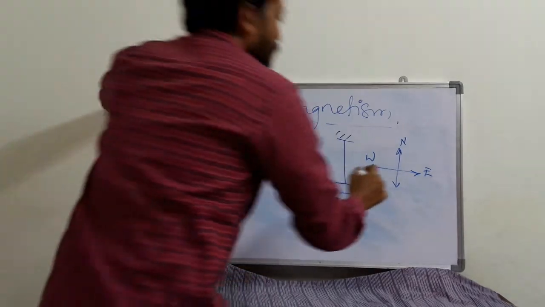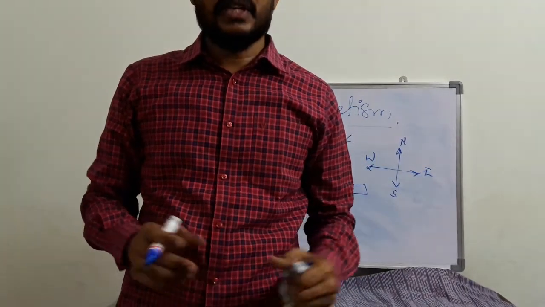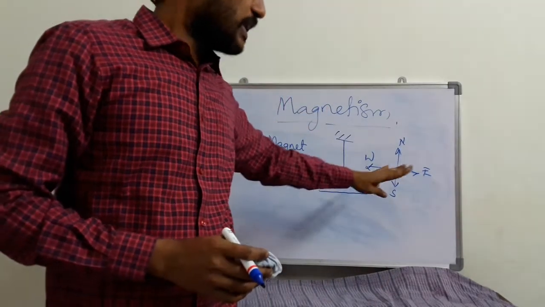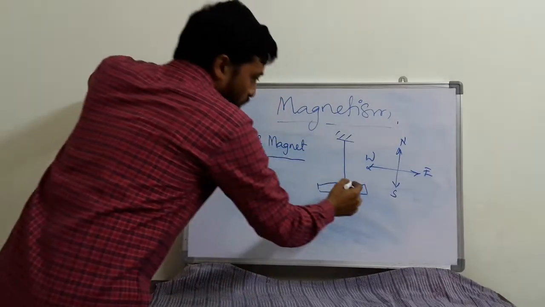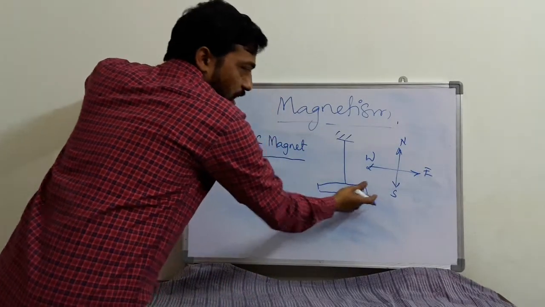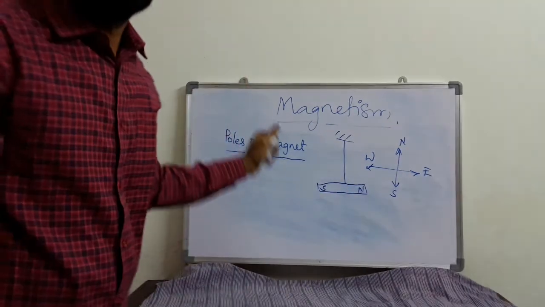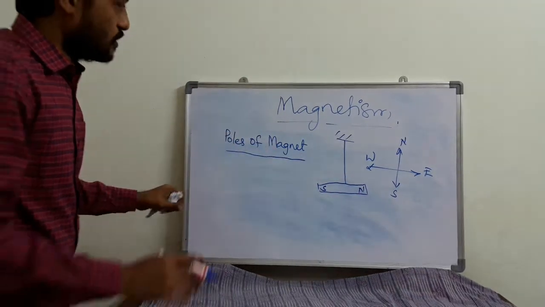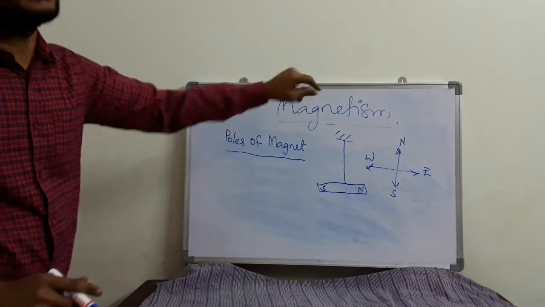Generally we know the geographical directions north, south, east, west. When it is suspended freely, it stops in one particular direction. If it stops towards north, then it is called the north pole, and if it stops towards the south, then it is called the south pole. So these are the two poles.